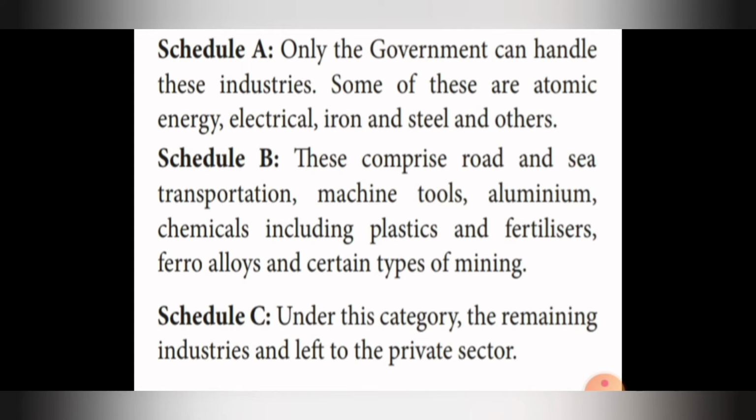Last one is Schedule C. Under this category, the remaining industries are left to the private sector. So, Schedule C category comes under private sector.